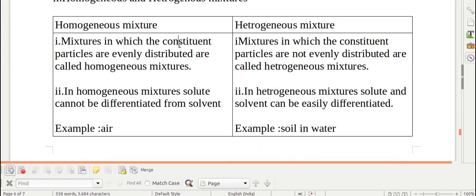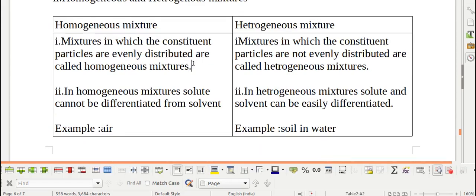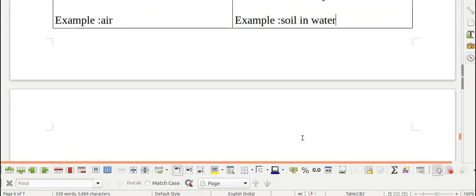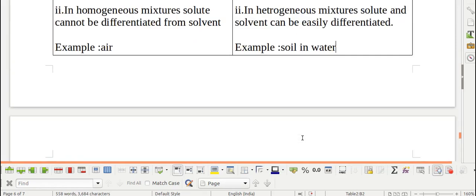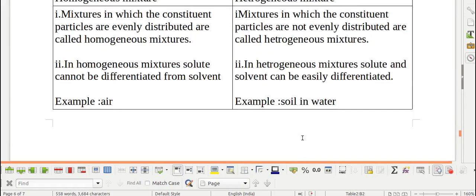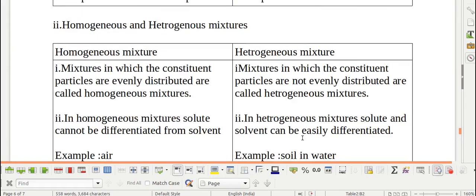Homogeneous mixtures are the mixtures in which the constituent particles are evenly distributed and the solute cannot be differentiated from the solvent. For example, air. Heterogeneous mixtures are the mixtures in which the constituent particles are not evenly distributed and solute and solvent can be easily differentiated. For example, soil in water. I hope children you all have understood and you all will be able to do this in your copy.